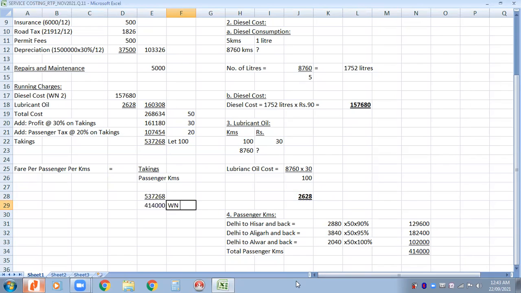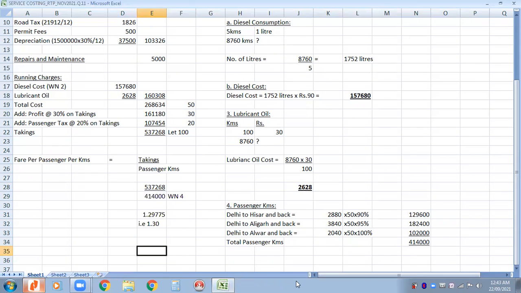Where did this come from? Working note number 4. So that will give me the answer as 537,268 divided by 4,14,000. It is 1.2975. You can round it off to 1.30 to 2 decimals. Now we can mention the fare to be charged between these three cities.